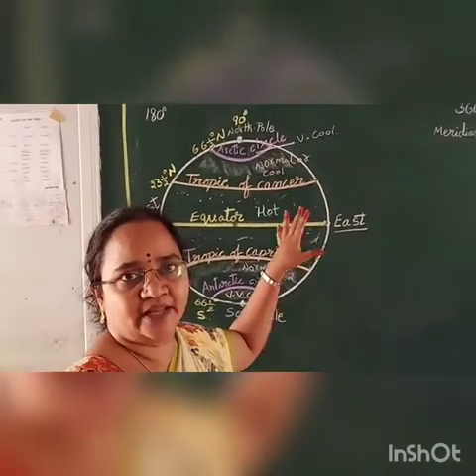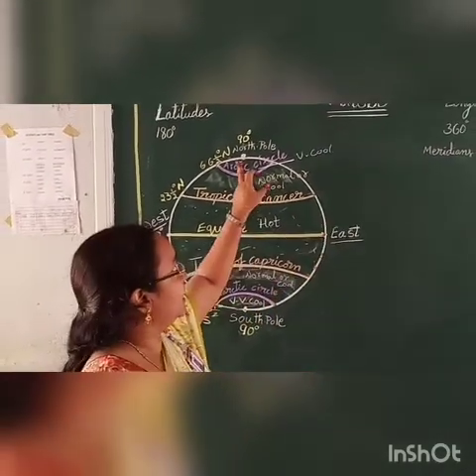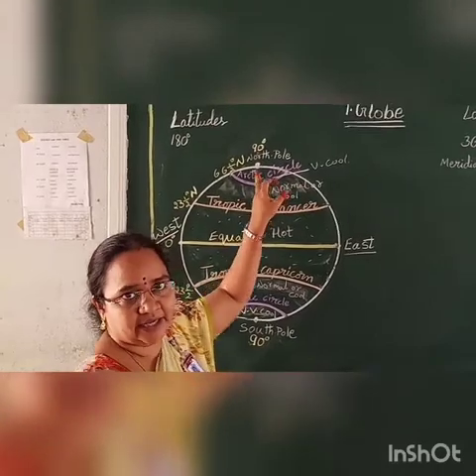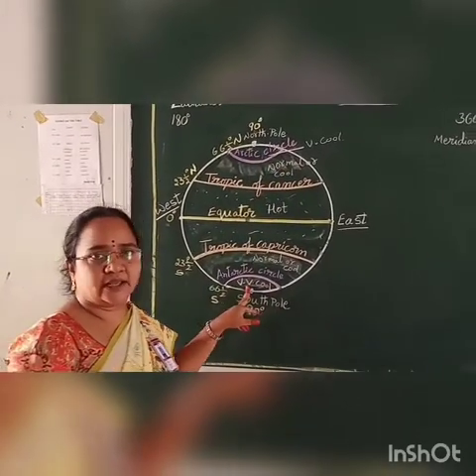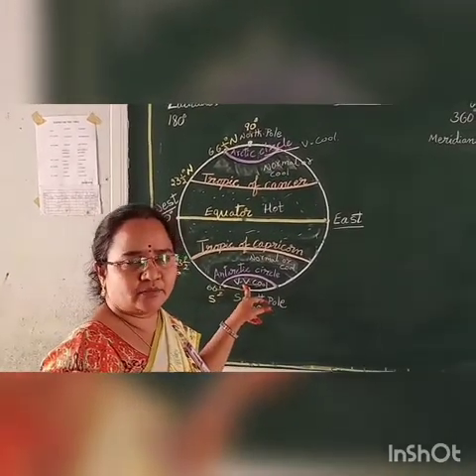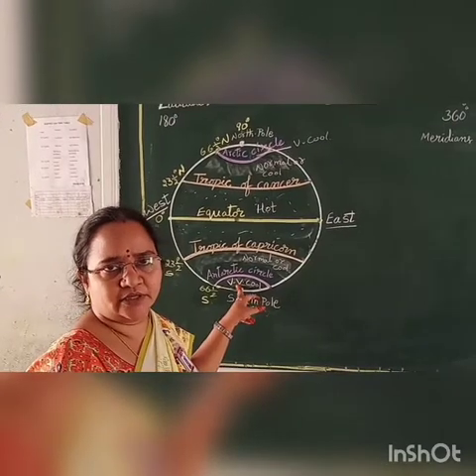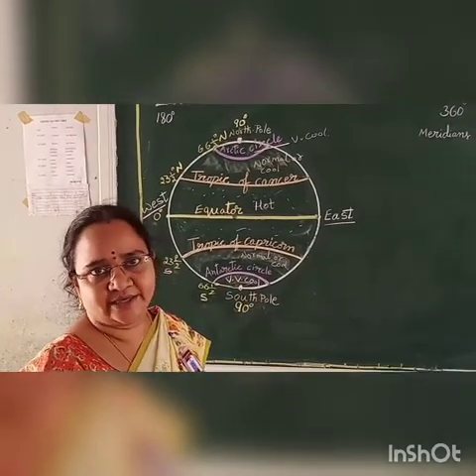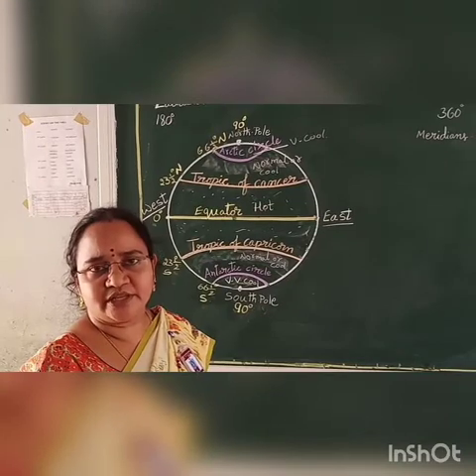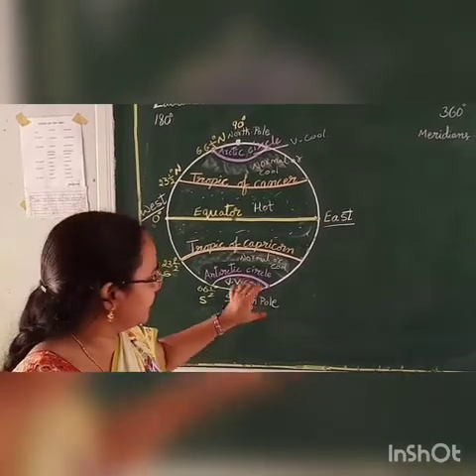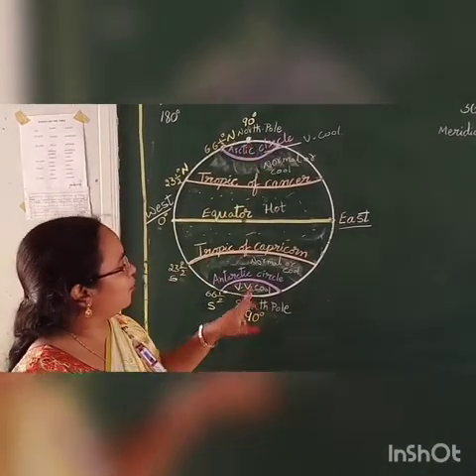It means if any rivers or oceans are there here in the Arctic Circle and here in the Antarctic Circle, even the ocean water and river water freezes like ice. It means the temperature is very low here near the pole areas.